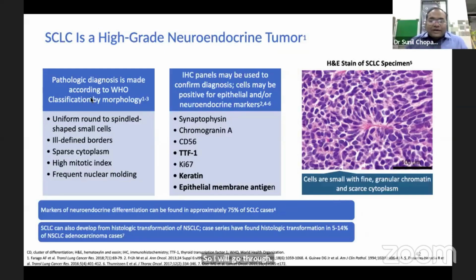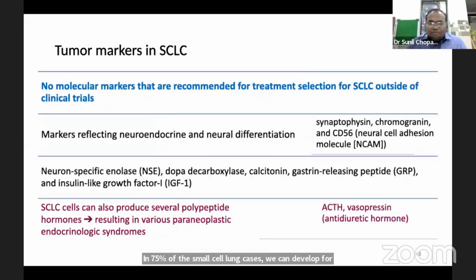Pathological diagnosis is made by WHO classification. IHC panels that can be used are synaptophysin, chromogranin, CD56, TTF1, Ki67 for grading, keratin, and EMA. Markers of neuroendocrine differentiation are seen in 75% of small cell lung cancer cases. This can develop from histological transformation, which is seen in 5 to 14% of the patients. There are no molecular markers that are recommended for treatment selection.